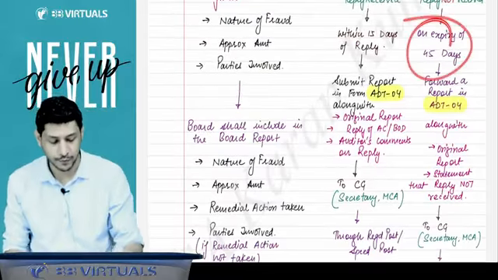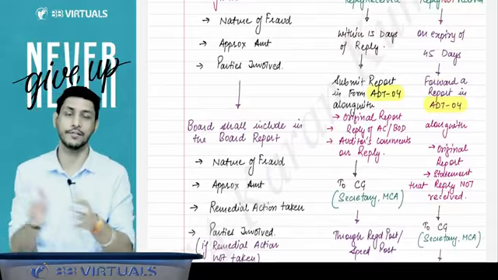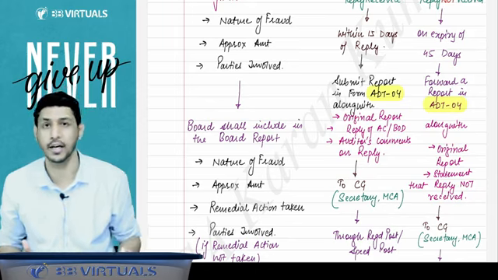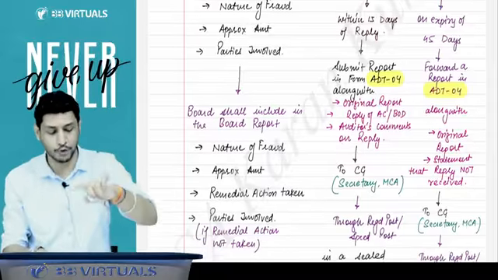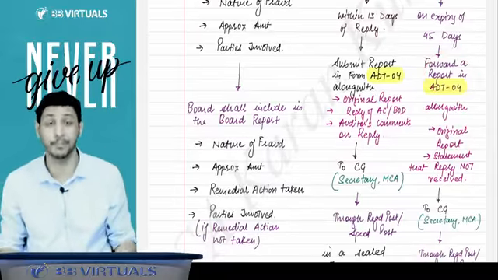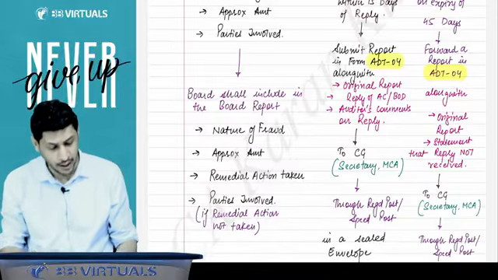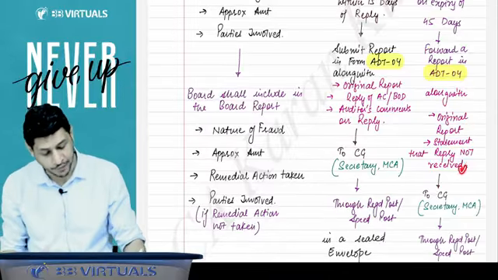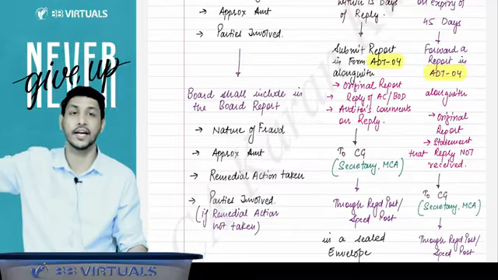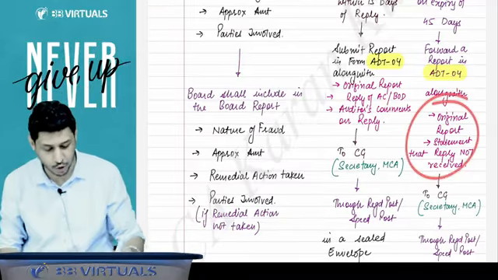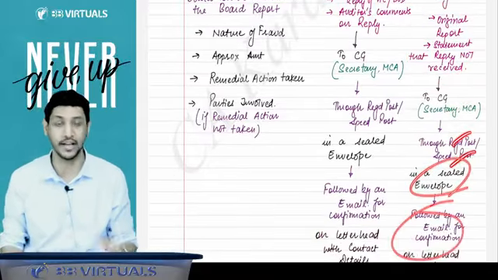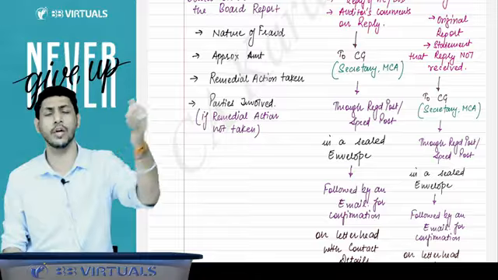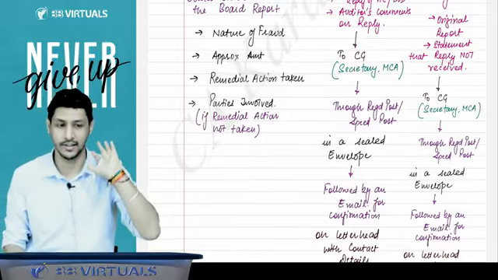But sir, if after the expiry of 45 days the audit committee or board of directors didn't reply, then you have to also report. Then also you have to report to the CG in Form ADT-4, along with the original report, along with the statement that I asked for replies but they didn't reply. This you have to send to the CG, MCA through speed post or registered post, in a sealed envelope followed by an email for confirmation that I have sent you the reporting of the fraud.